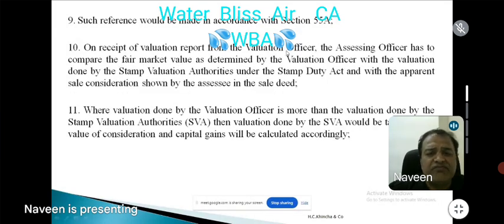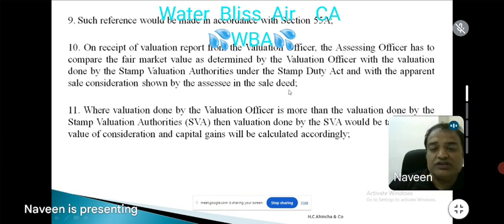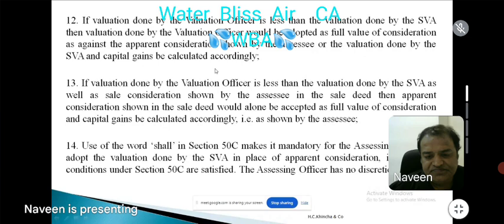On receipt of the valuation report from the valuation officer, the assessing officer has to compare the fair market value as determined by the VO with the valuation done by the stamp authorities and with the apparent sale consideration, which is shown by the assessee in the sale deed. Where the valuation done by the VO is more than the valuation done by the SVA, the Stamp Valuation Authority, so VO is 2.2 crores, done by the Stamp Valuation Authority 2 crores, then the valuation done by the SVA, that is the Stamp Valuation Authority, would be taken as the full value of consideration. So Kamlesh, the valuation officer, has done 2.2, whereas the Stamp Valuation Authority is telling only 2. Therefore, follow the valuation done by the SVA, the Stamp Valuation Authority.